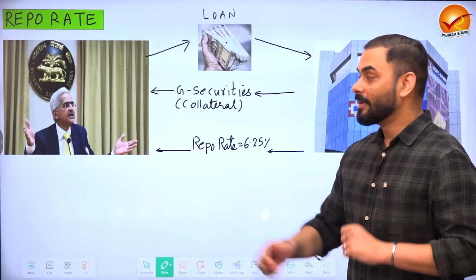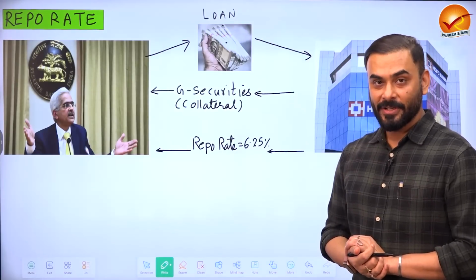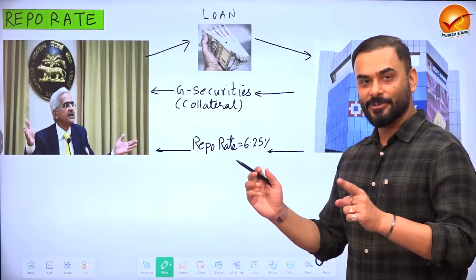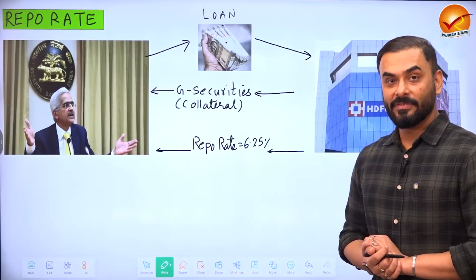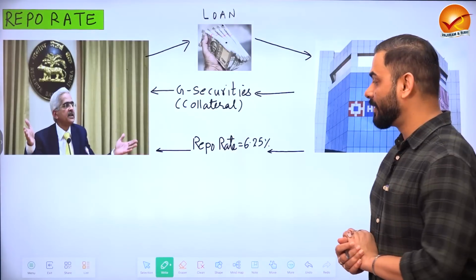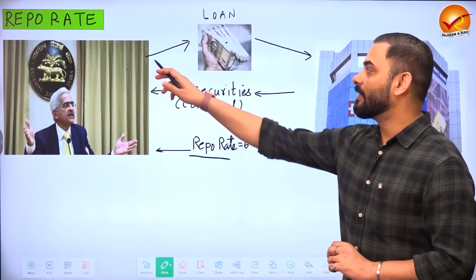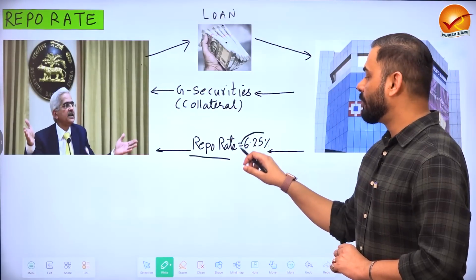And you very well know that whenever you take a loan from somebody, you have to pay interest, because in future this loan has to be returned, but interest rate also has to be paid. So Reserve Bank of India charges an interest rate from HDFC Bank. The name of that interest rate is called as repo rate. So for example, let's say that whenever Reserve Bank of India gives cash to HDFC, the repo rate of 6.25% is charged.